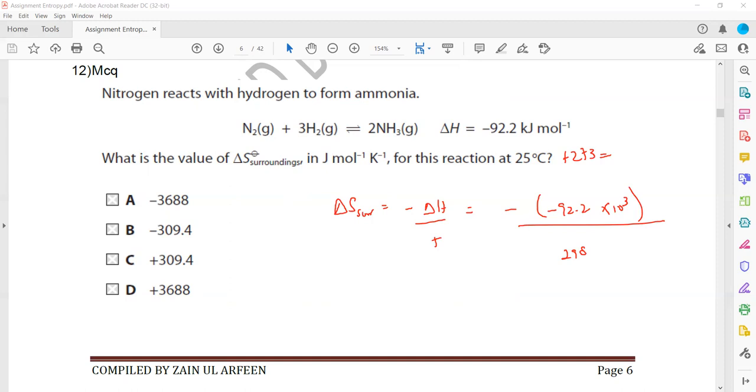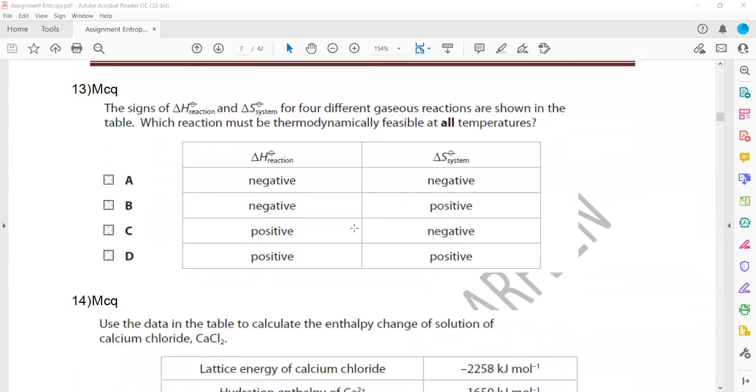So when we substitute, this will come out as 309.4 joule mole inverse Kelvin inverse. In question 13, the signs for enthalpy change of a reaction and system for 4 different gaseous reactions are given. Which one must be thermodynamically feasible at all temperatures?